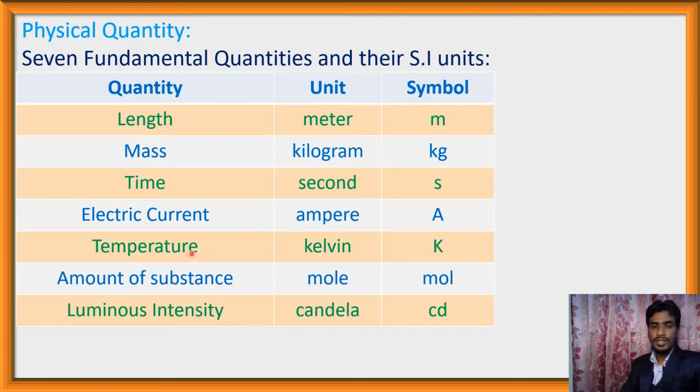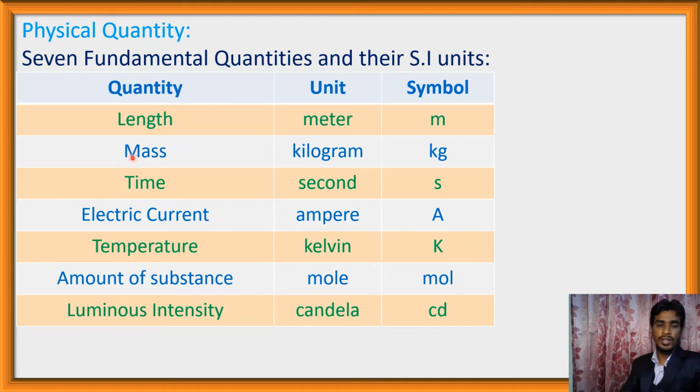Temperature, its unit is Kelvin, that is SI unit is Kelvin, and the symbol of Kelvin is capital K. Amount of substance is a fundamental quantity, its unit is mole, and the symbol of mole is mol. And luminous intensity is also a fundamental quantity and its unit is candela, and the symbol of candela is cd.